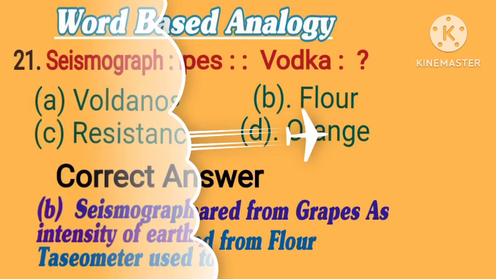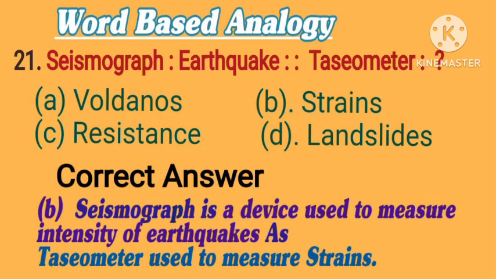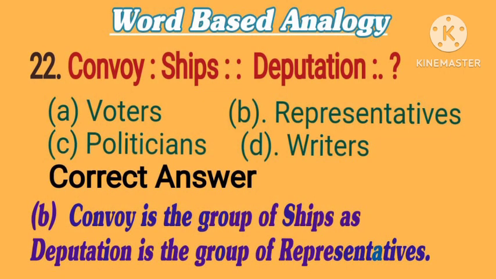21. Seismograph is to earthquake, as tasimeter is to what? Options are A. Volcanoes. B. Strains. C. Resistance. D. Landslide. Correct answer is B. Strains. Seismograph is used to measure intensity of earthquake, as tasimeter is used to measure strains.